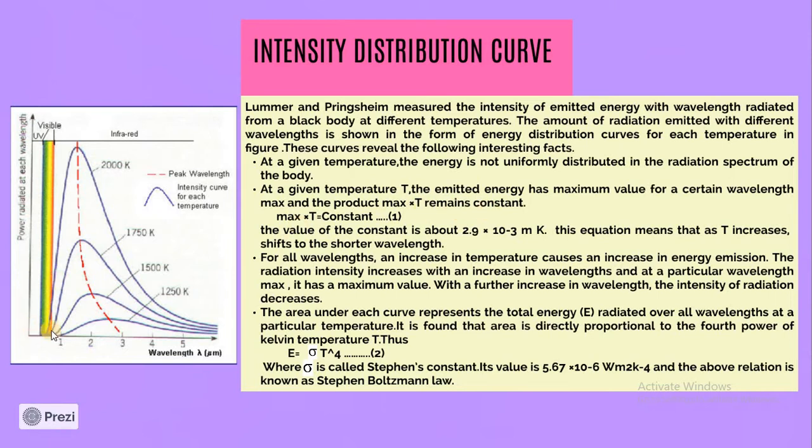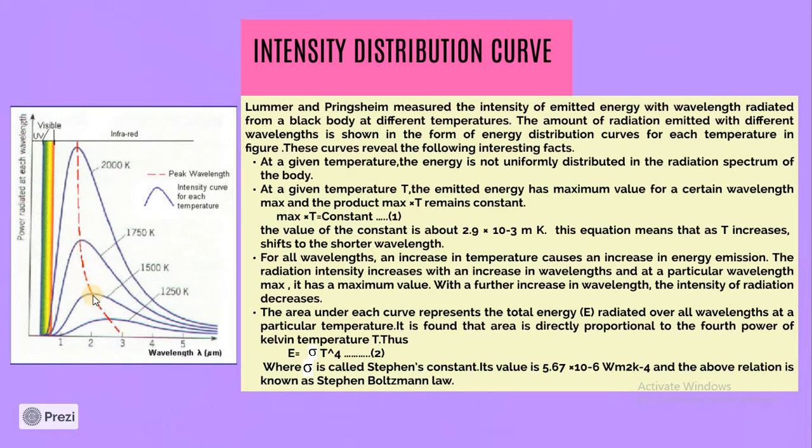As the graph increases to a peak and then starts decreasing, the peak wavelength and the temperature, the product of these two, always remain constant for all the curves.